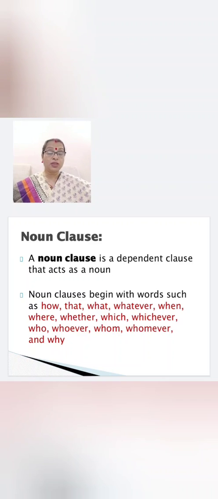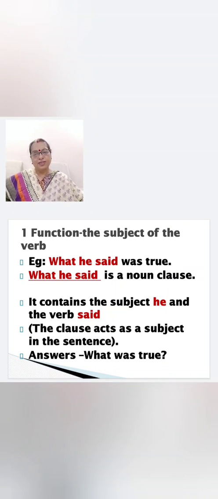Some of these subordinating conjunctions are also used in adverb clauses. Don't get confused. You have to understand how it is used. Now let us see the noun clause and its function. What does the noun clause function as? Let us see the first function of the noun clause.